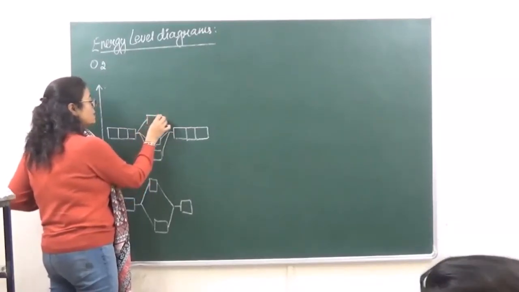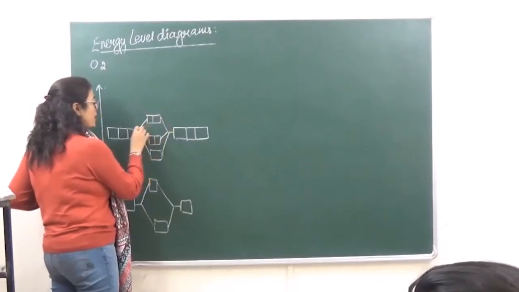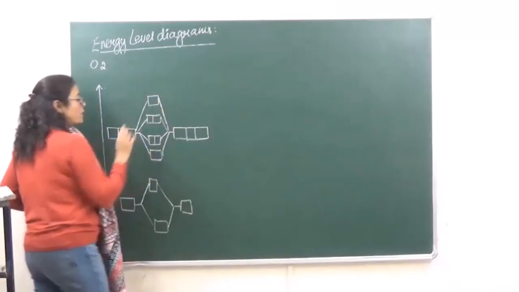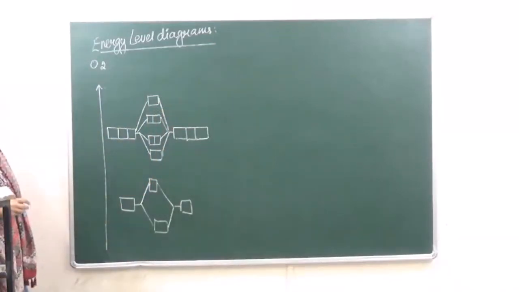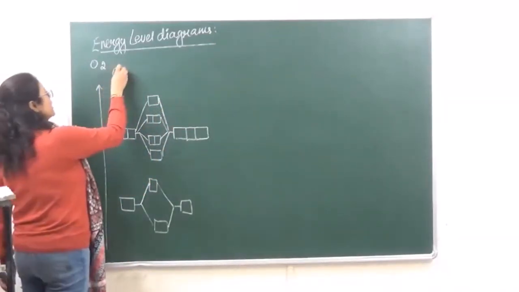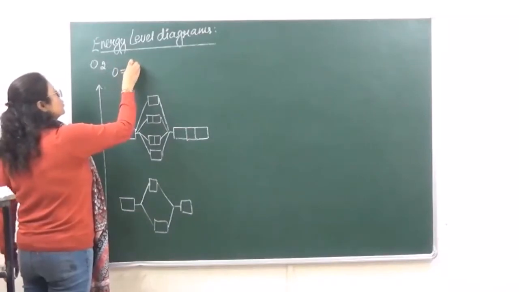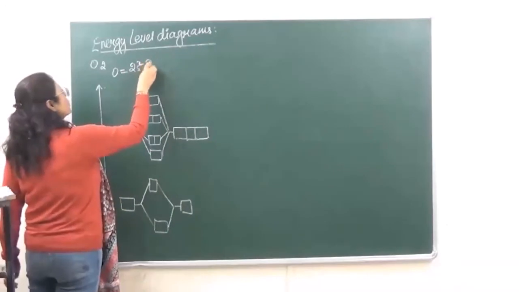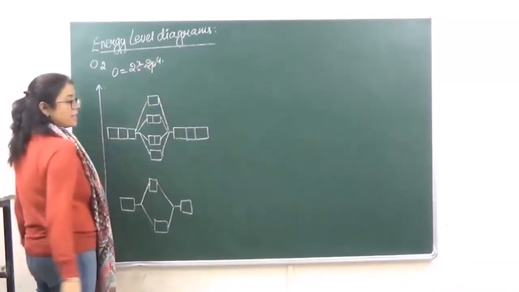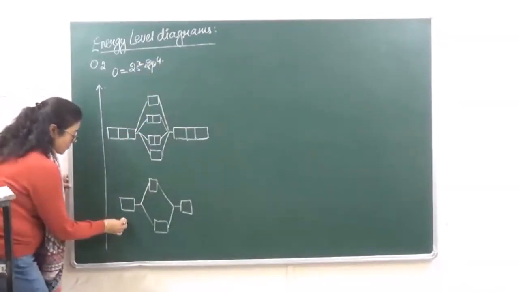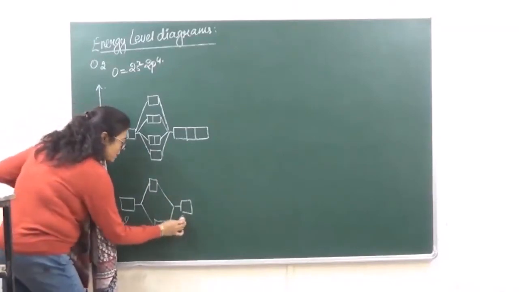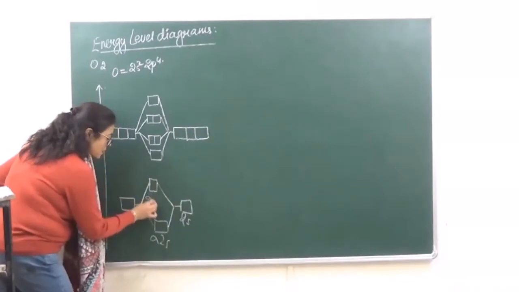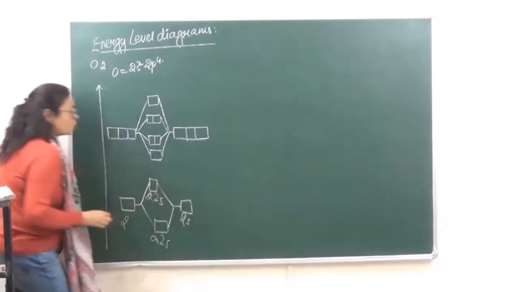The anti-bonding ones do not have any difference; anti-bonding remains the same. In case of oxygen, the electronic configuration for the outermost shell is 2s2 2p4. So 2s2 means, if this is 2s, sigma 2s and sigma anti-bonding 2s.